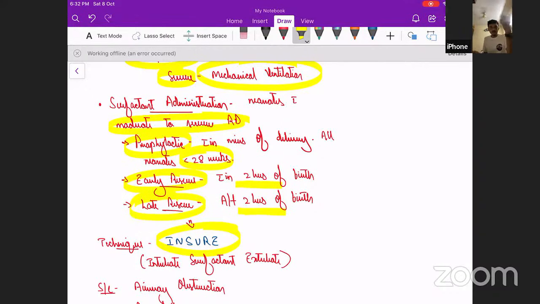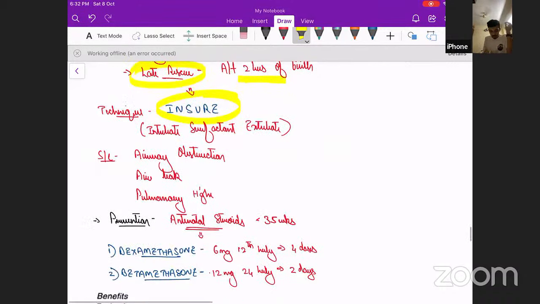Early rescue is better because it is associated with better outcome. A few of the side effects can be airway obstruction, because the surfactant which you have administered itself can cause a plug, which will lead to airway obstruction. And if there is airway obstruction, there can be emphysematous changes in the lungs. If this emphysematous alveoli ruptures, that can cause air leak syndrome. And pulmonary hemorrhage is possible.